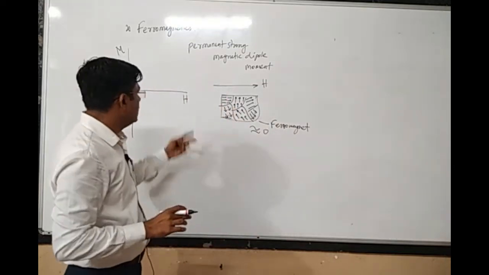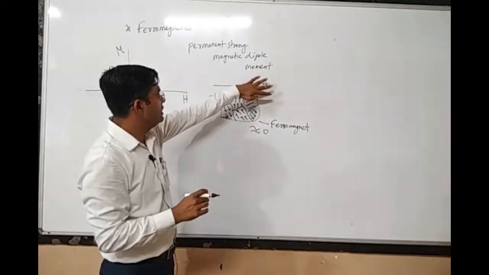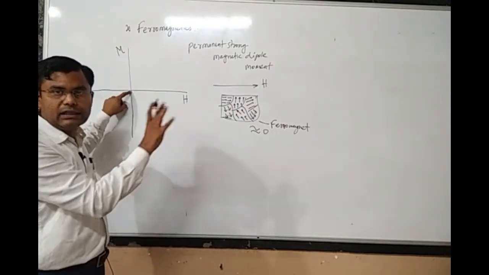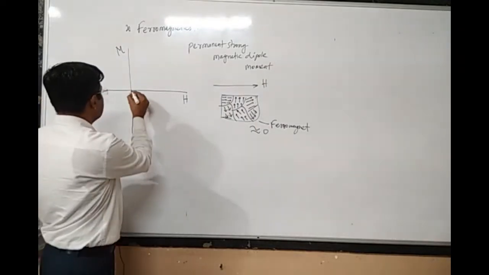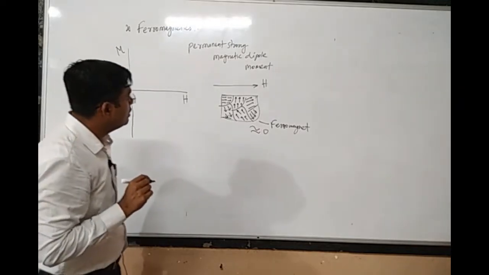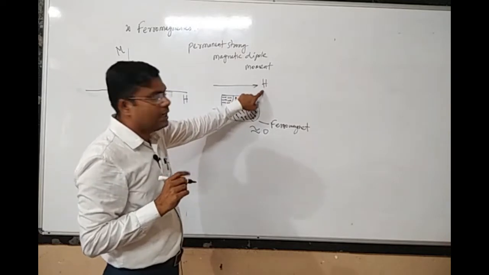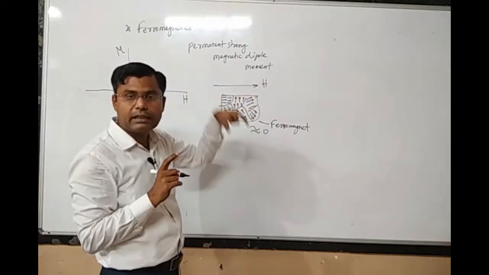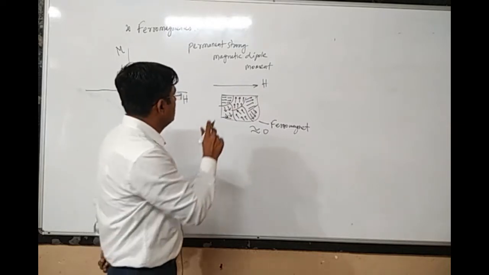So if the applied magnetic field is 0, there would be no magnetization. Our graph will start from the origin, right? Now what will happen if I increase H? If I start applying an external magnetic field, what will happen?